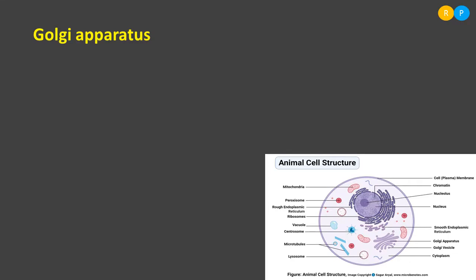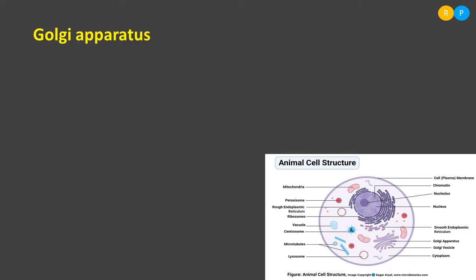Some use the terminology Golgi apparatus and some use the terminology Golgi bodies. So, both are the same. These are also membrane bound cell organelles. Same like how we call the endoplasmic reticulum a membrane bound cell organelle, in the similar way Golgi apparatus is also a membrane bound cell organelle.